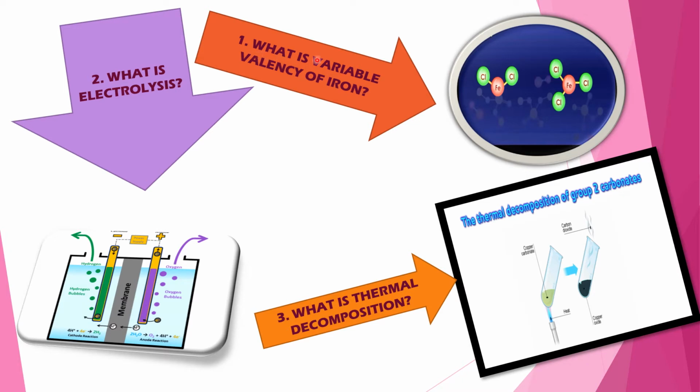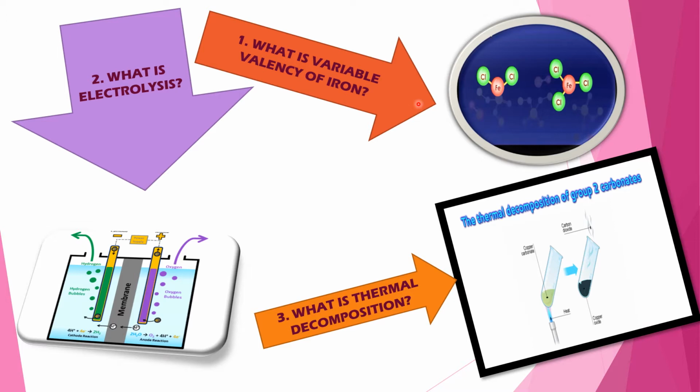First question is, what is variable valency of iron? Some elements show variable valency. Among metals, copper, iron, tin, lead, manganese, chromium, etc., and among non-metals, nitrogen, phosphorus, sulfur, etc., have variable valency. Sometimes to indicate the lower valency of an element, the word ending "-ous" is used, and to indicate the higher valency, the ending "-ic" is used.